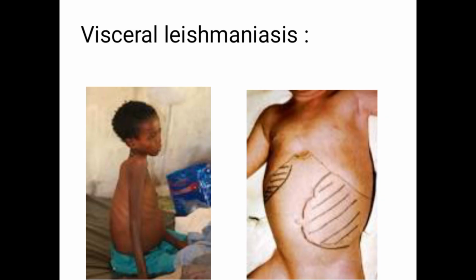This patient infected by visceral leishmaniasis is observed to have a very enlarged abdomen because of enlargement of the spleen and liver, hepatomegaly and splenomegaly.